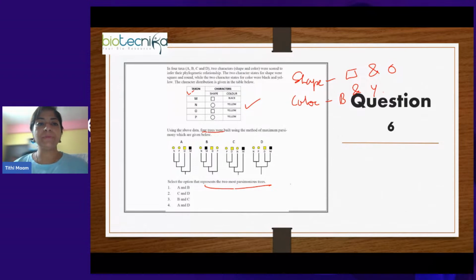That is the principle of maximum parsimony, which is usually used to find out the most probable tree.